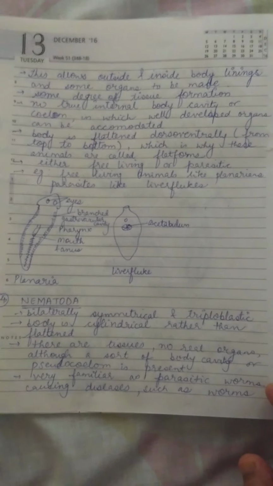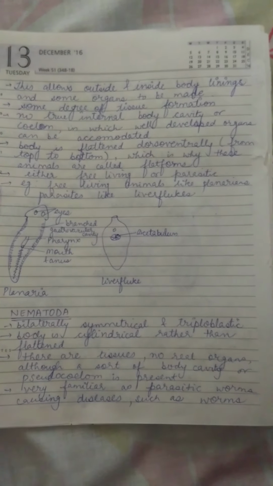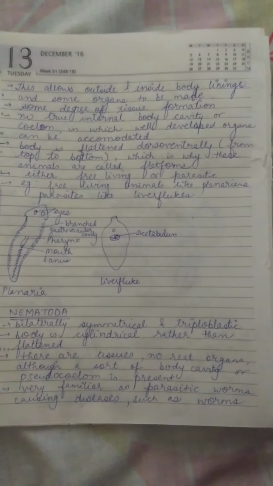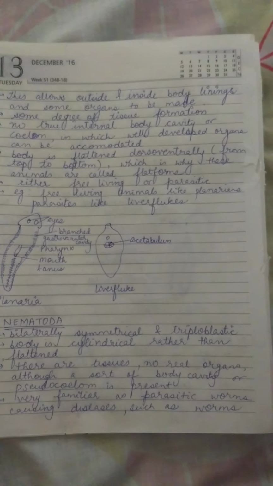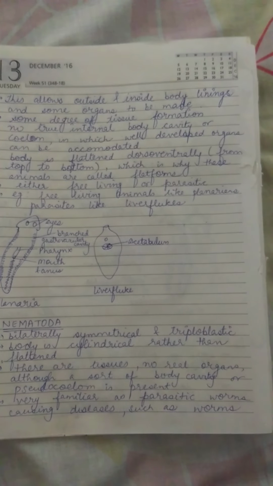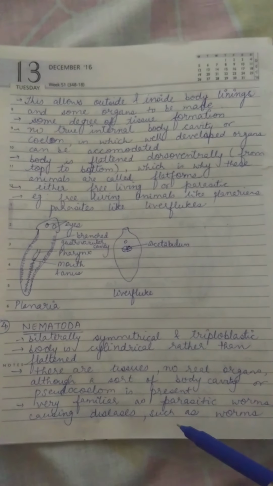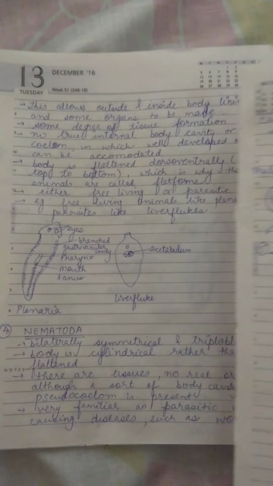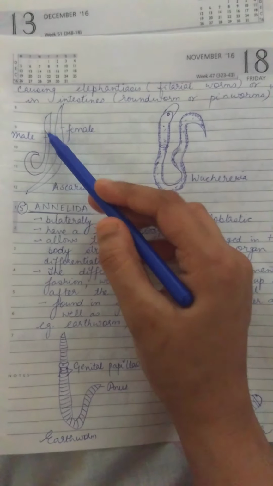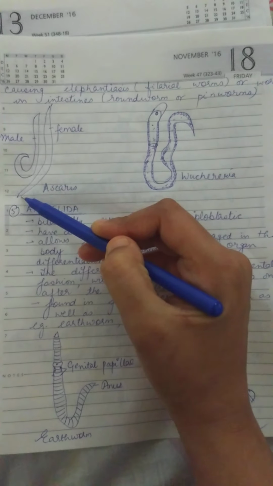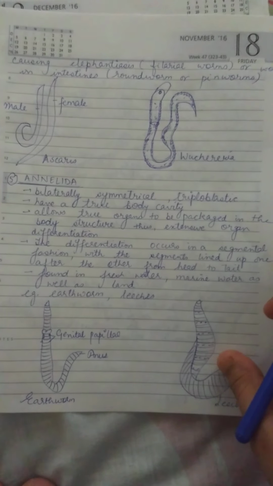There are tissues but no real organs, although a sort of body cavity or pseudocoelom is present. They are very familiar as parasitic worms causing diseases, like worms which cause elephantiasis, or worms in our intestine like roundworms or pinworms. They are included in the group Nematoda. So they are parasitic in nature. They live inside a host. Ascaris male is cylindrical in nature whereas the female is elongated. Wuchereria is another example of Nematoda.